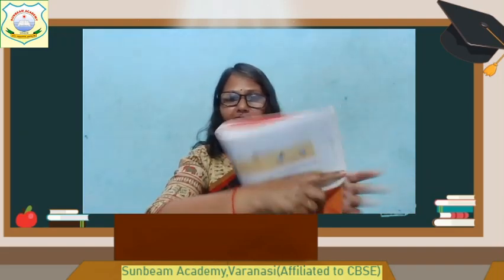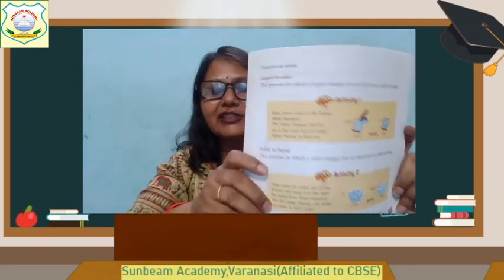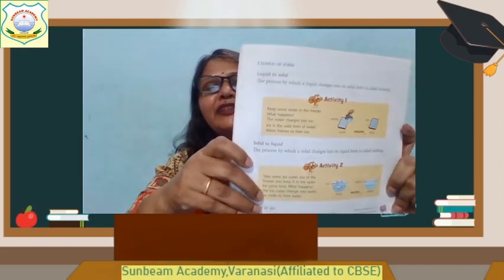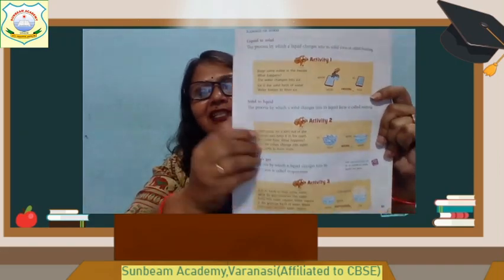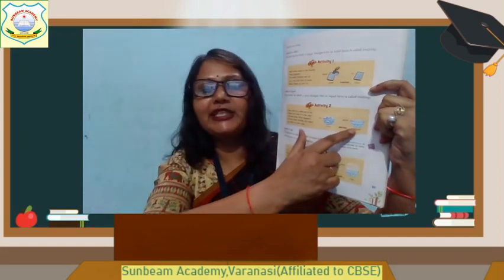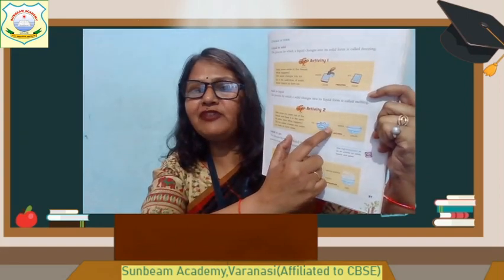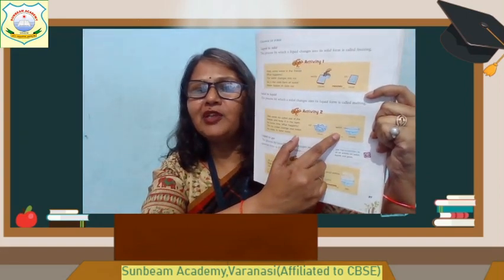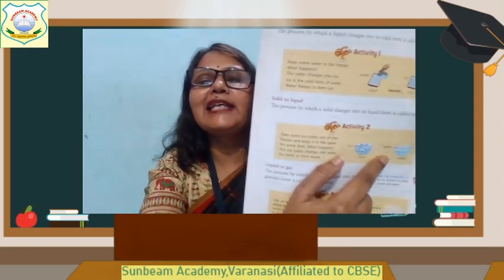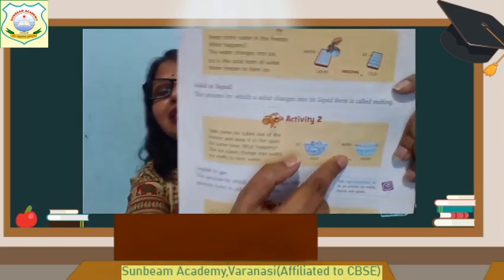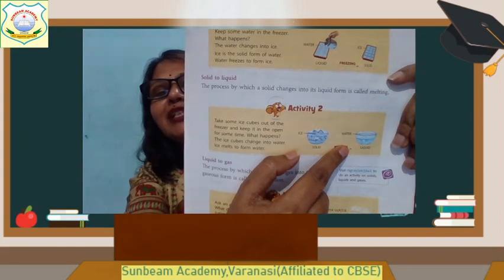There are many pictures in your book. I want to show you, as we have already done, the pictures of activities. We have done all these. Suppose this middle picture is given, and the name is not written there, and it can be asked, name the process which is going on in this picture.